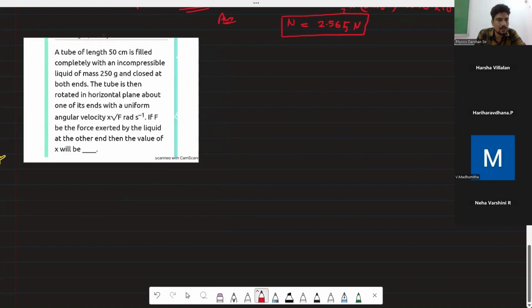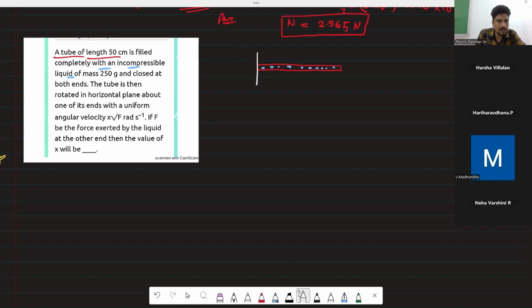In this question, it is given a tube of length 50 centimeter. This is any tube. It is filled with incompressible liquid. So, dear children, in this tube the liquid is filled.